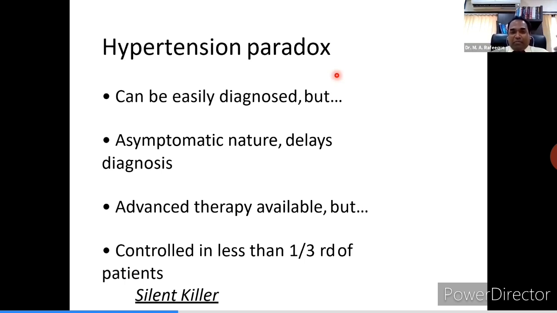See the funny part. It can be diagnosed with a sphygmomanometer. It's very easy to diagnose. But in spite of that, often the diagnosis is delayed. And the second funny part is we have a large number of advanced therapies available, safe medicines, a big armamentarium of medicines against this problem, but still it is controlled in less than one third of the patients. So this is also a paradoxical part. That is the reason it is called a silent killer, because of its asymptomatic nature and poor control in spite of having the best medicines available.